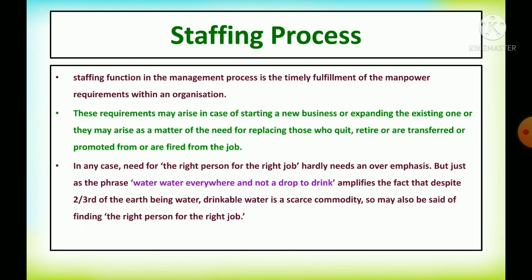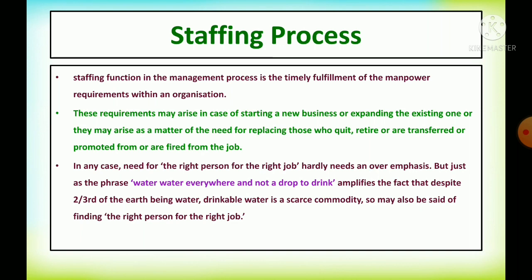So it is one of the important tasks, searching for the right person for the right job. There is a phrase: water everywhere and not a drop to drink. The earth is covered with two-thirds water, but there is no drop of water for drinking purposes. The same thing: there are human beings, but nobody will suit the position.